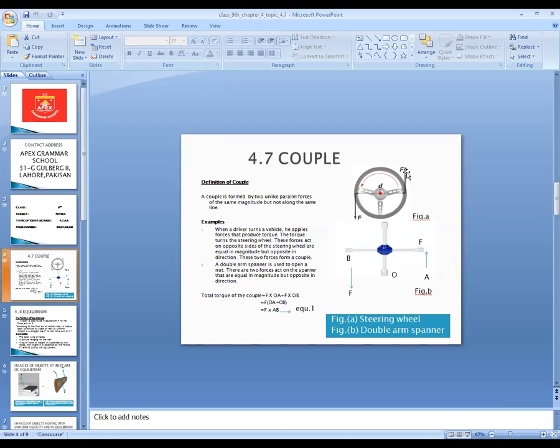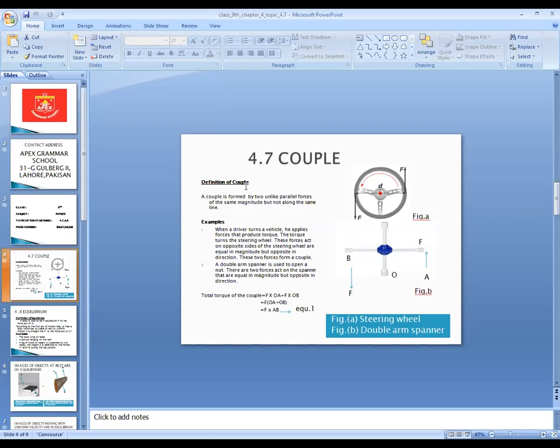These forces are unlike forces. I have told you about like forces and unlike forces. Like forces are parallel to each other and have the same direction, but unlike parallel forces are parallel but opposite in direction.